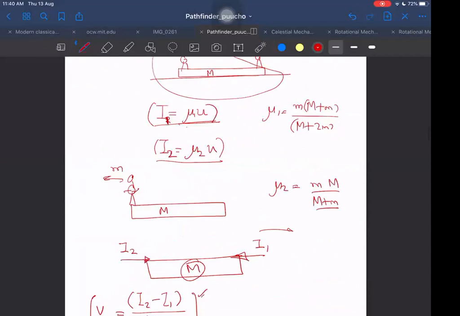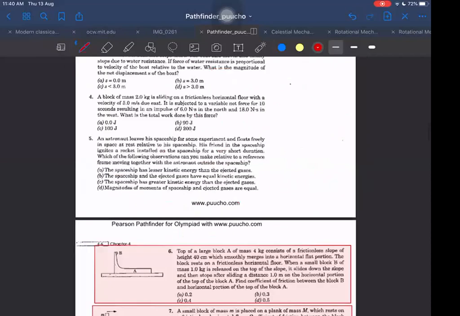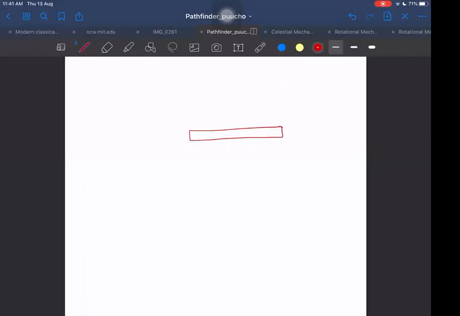This question, I found that some students face difficulty in such cases when it is asked. Let's say this was a block, and on this another block is here, and this is of mass m. This is of mass m, and another block of mass m comes, and then the collision took place. A collides with this system of B and C, and the friction is given as mu between C and B, and there is no friction on the ground. Ground is frictionless. Something like this we have to answer.